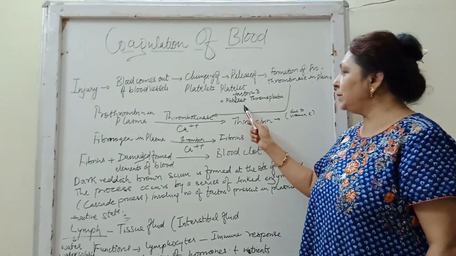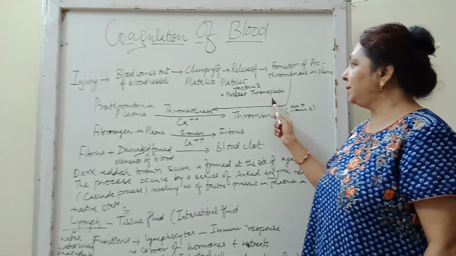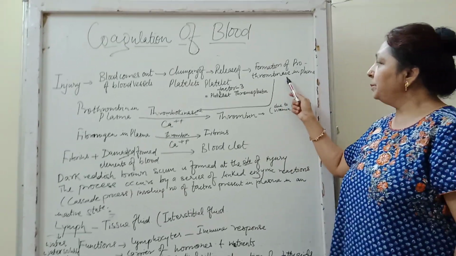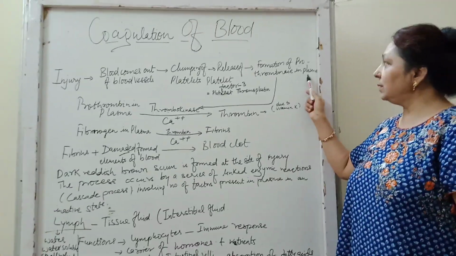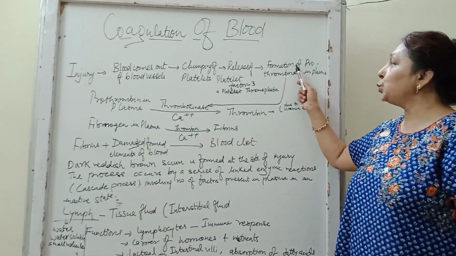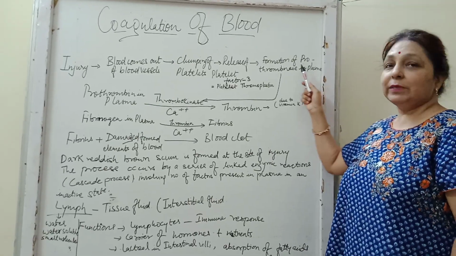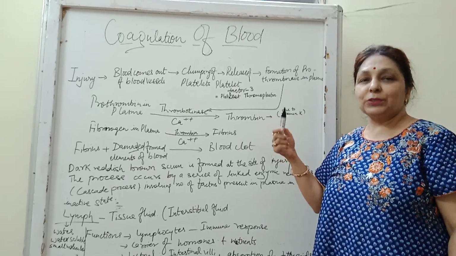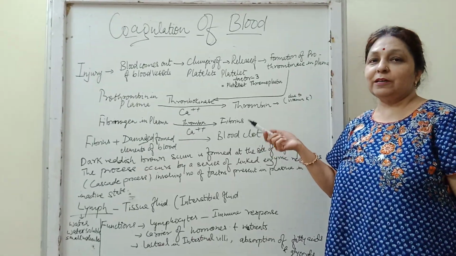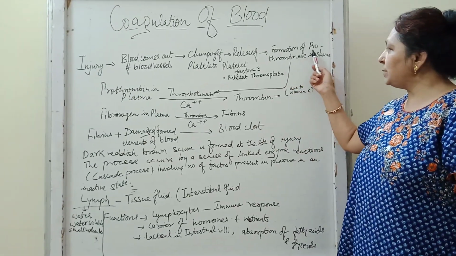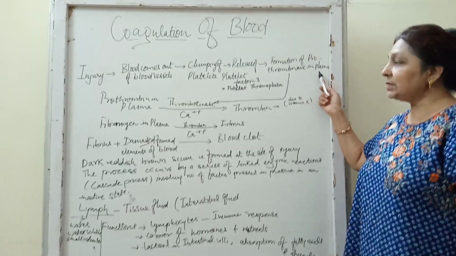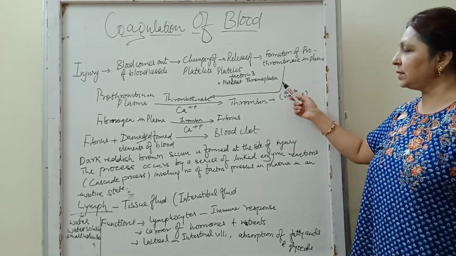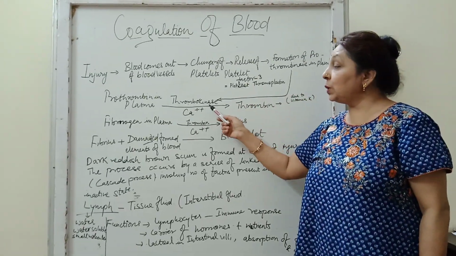This is also termed platelet thromboplastin, and this helps in the formation of prothrombinase in the plasma. Wherever you see the word pro, that is inactive. Now it has to form in active form. So here there is formation of thrombinase, which is released in the plasma, and this prothrombinase actually forms thrombokinase